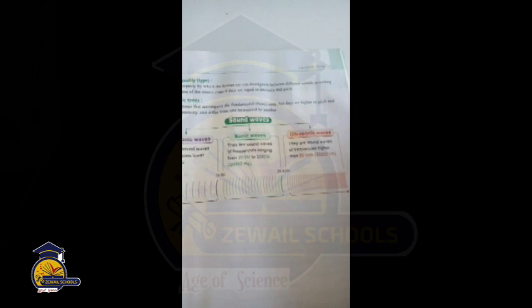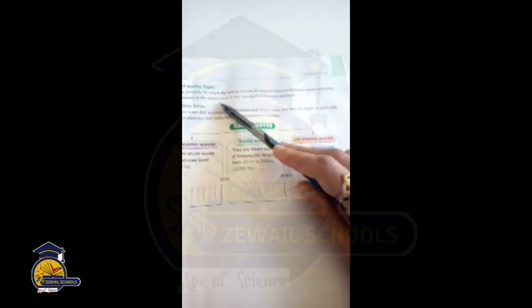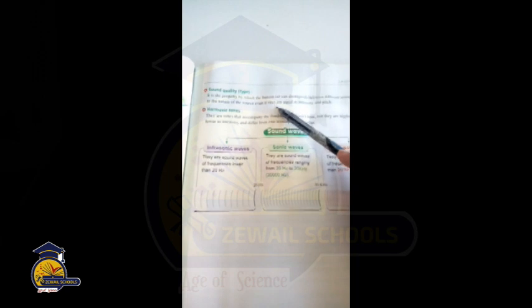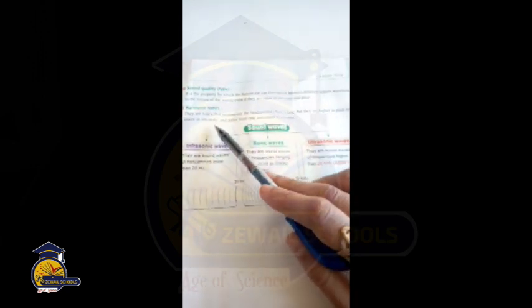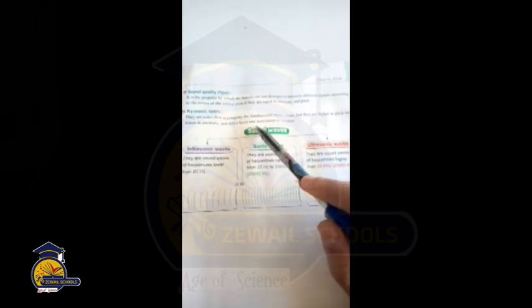Number three, the quality of the voice, or sound quality. It's a property by which the human ear can distinguish between different sounds according to the nature of the source, even if they are equal in intensity and pitch. Harmonic tones are important. They are the tones that accompany the fundamental tone, but they are higher in pitch and lower in intensity, and different from one instrument to another.